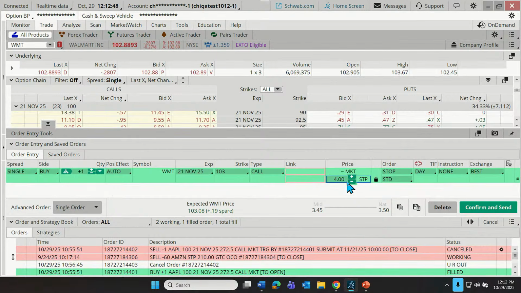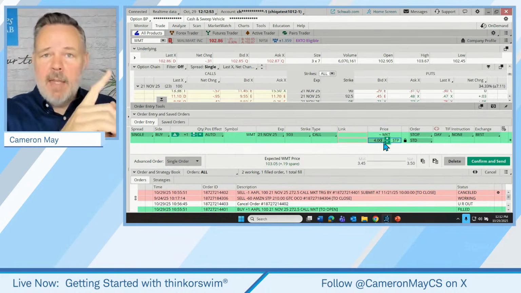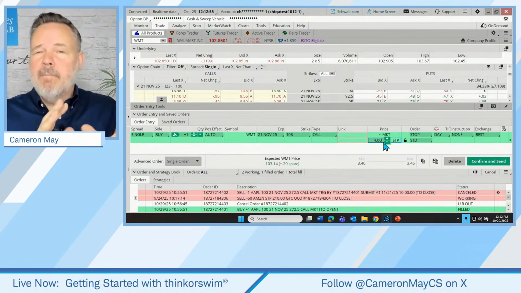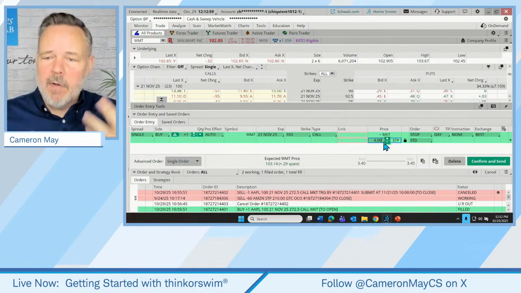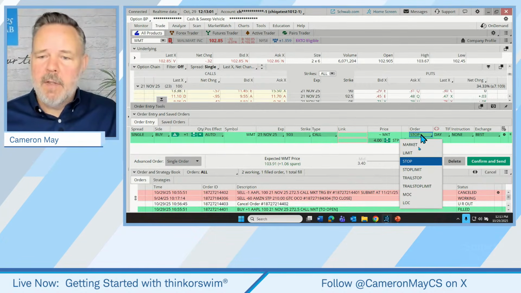That means, hey, stop the bus. I want to get on this ride right now. It's going in the right direction. Buy stops, probably not as common as market orders and limit orders, but I did want to quickly show those. So let's switch this back.